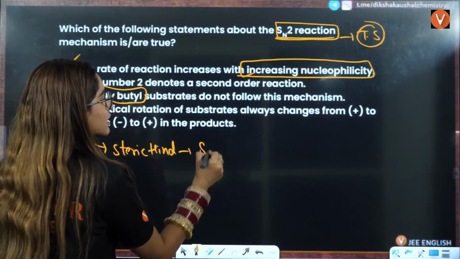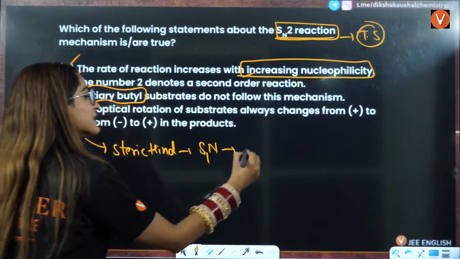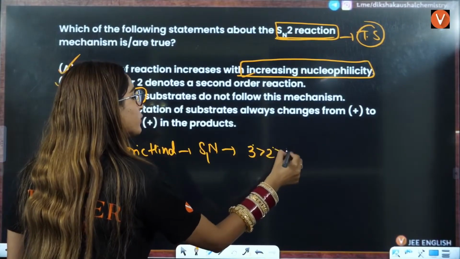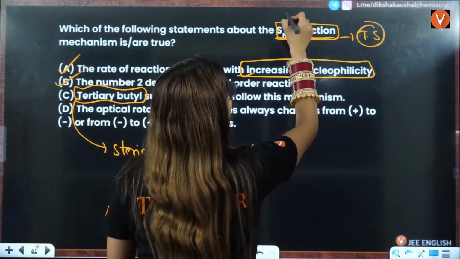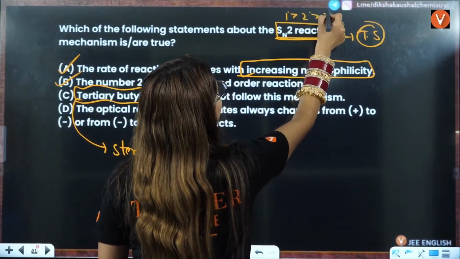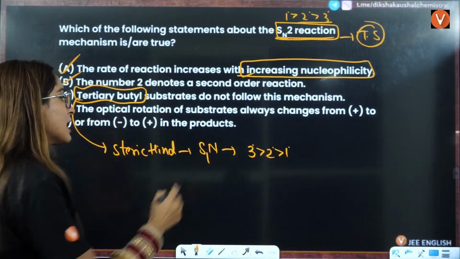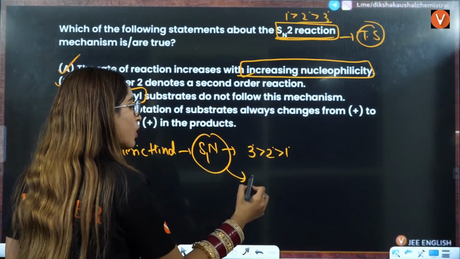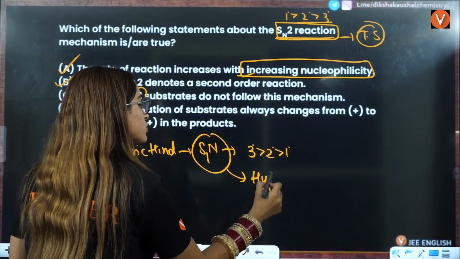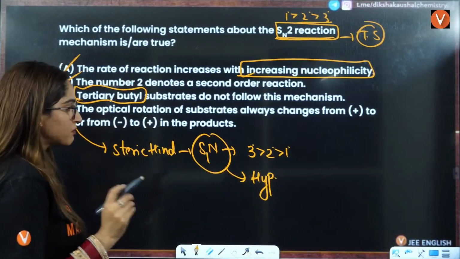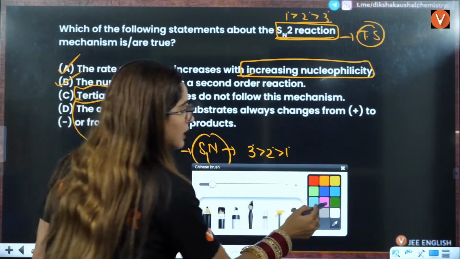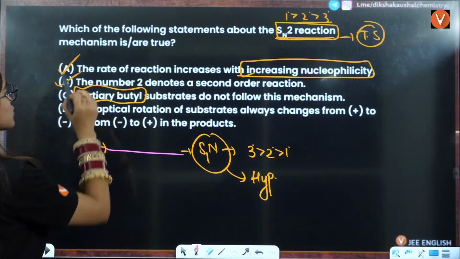They follow SN1, because we know that in SN1, 3 degree is more stable, then 2 degree, then 1 degree. In SN2, 1 degree is stable, then 2 degree, then 3 degree, because of steric hindrance. In SN1 this is stable because of hyperconjugation, right? Okay, understood. This is also true.